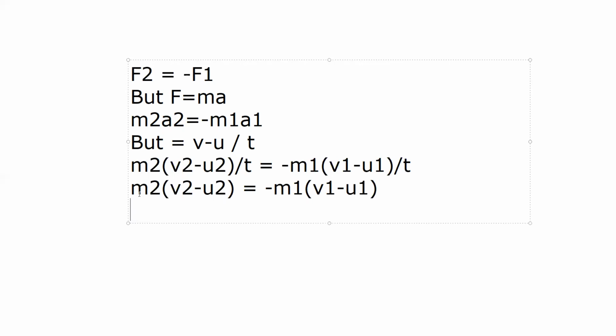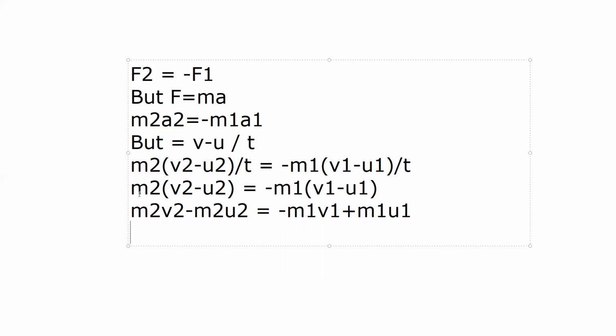Now we have to open the bracket. That is m2 into v2 is m2 v2 minus m2 u2 is equal to minus m1 into v1 is minus m1 v1, minus into minus is plus m1 u1.